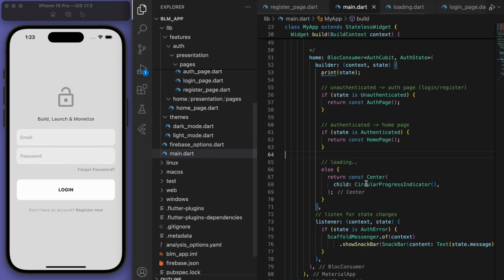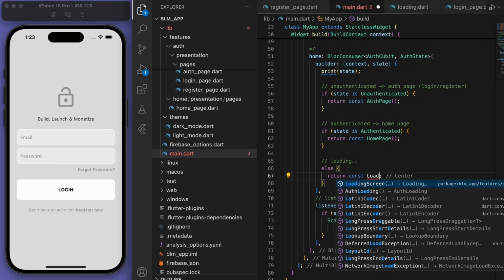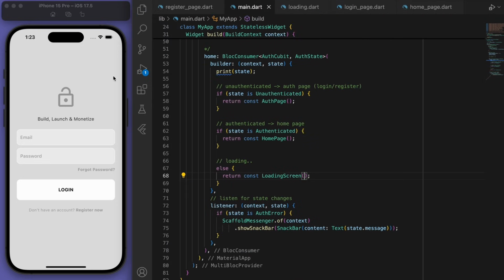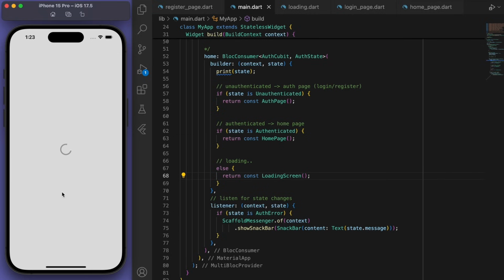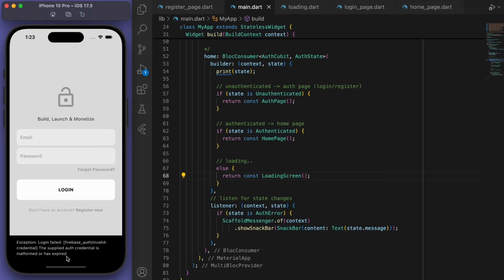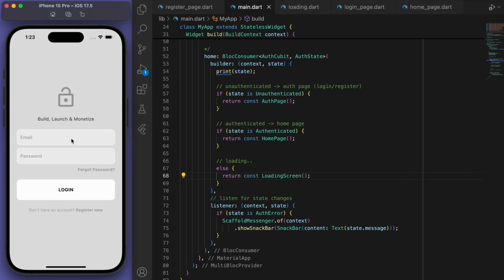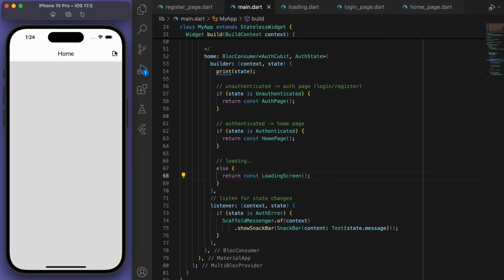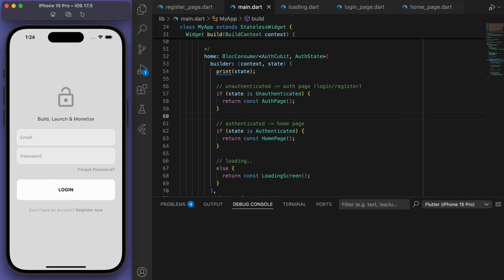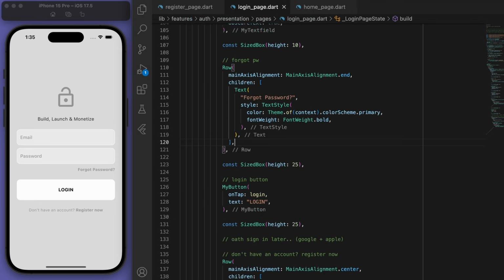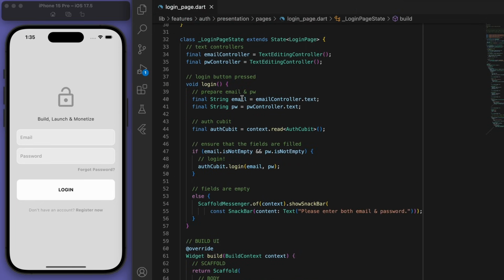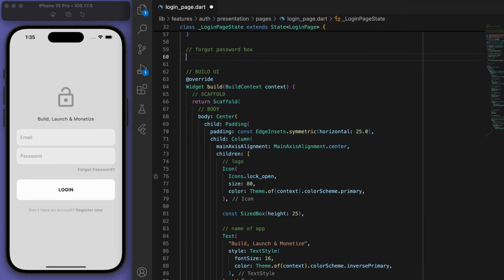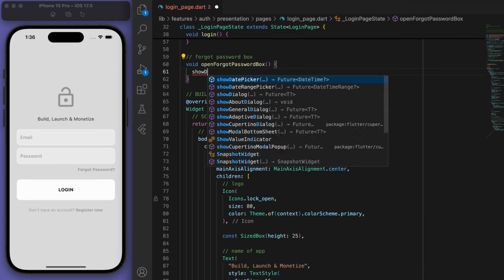So now you can come back here and just say loading screen. So that should work now. Let's try again. Sweet, so the loading is working good. Beautiful. Cool, now the natural next thing to do is to fill out the forgot password when they press on that. So let's open a box to ask the user.